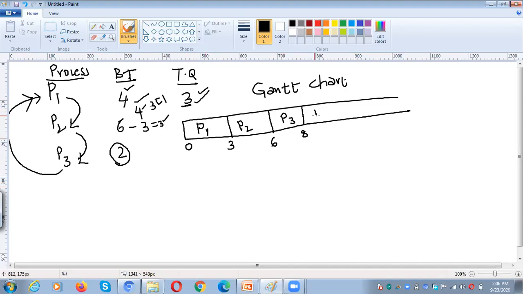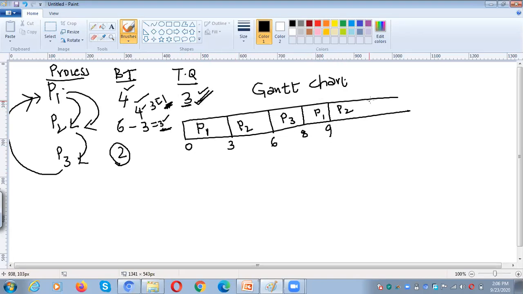Again, we have to give the chance to P1. The time quantum is 3 milliseconds, but P1 requires only 1 millisecond. Why? Because the total time required by P1 is 4 milliseconds, 3 already done. Only 1 millisecond required by P1. So after 1 millisecond, we need to switch the CPU from this process to the next process, P2. How much CPU time is required by P2? Remaining time required for P2 is 3. The time quantum is also 3.